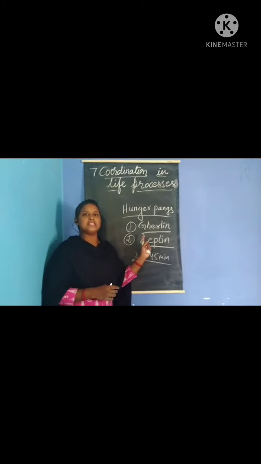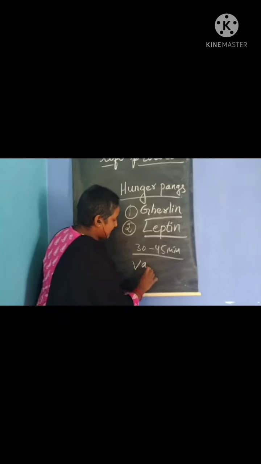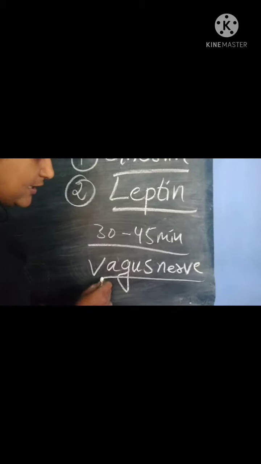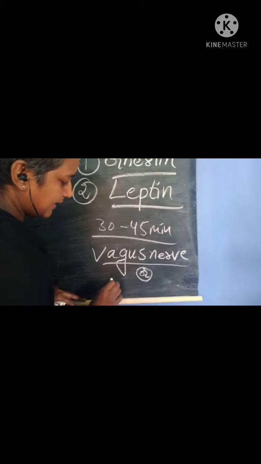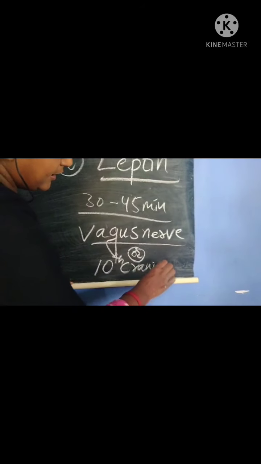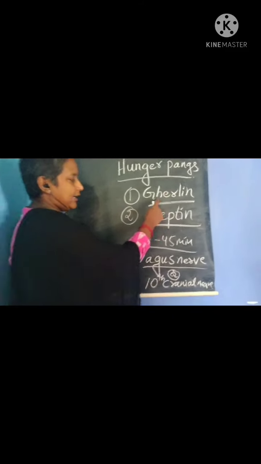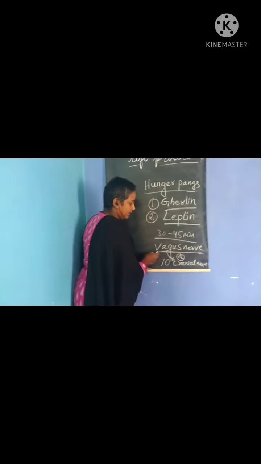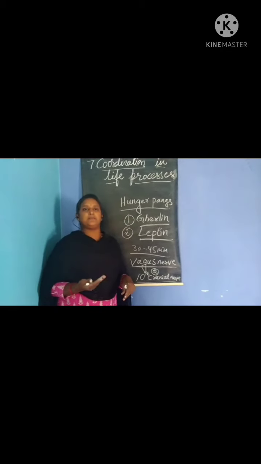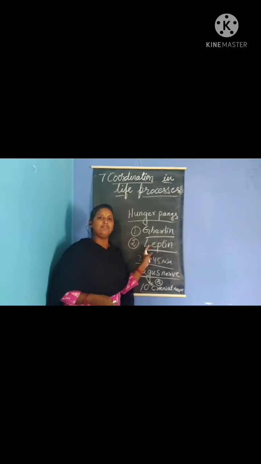These 2 hormones are under the control of one important nerve called the vagus nerve, or the 10th cranial nerve. This nerve stimulates the production of ghrelin and leptin.